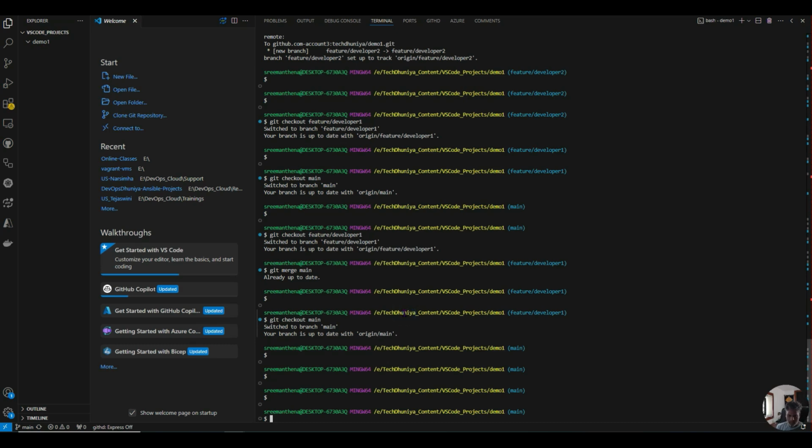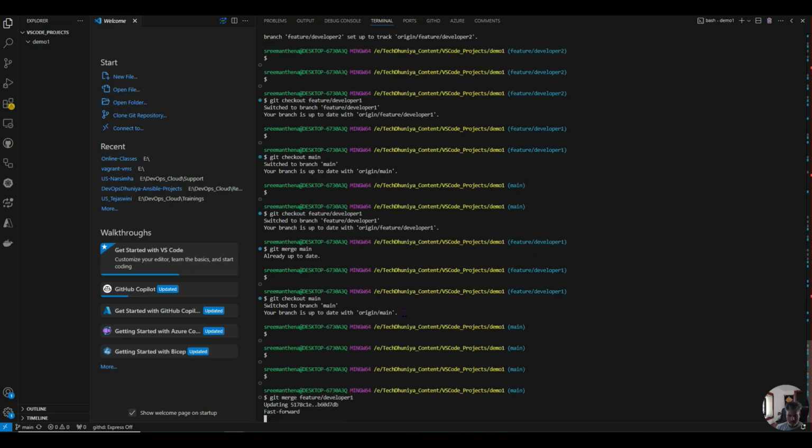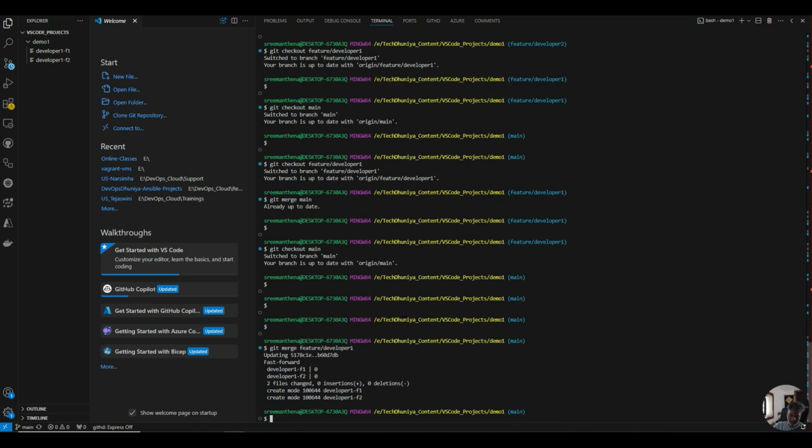Now I want to get the data, whatever is there in the feature branch. How can I do it? Git merge feature developer 1. See this? I'm in the main branch, but I want to get the code which is there in the feature branch.